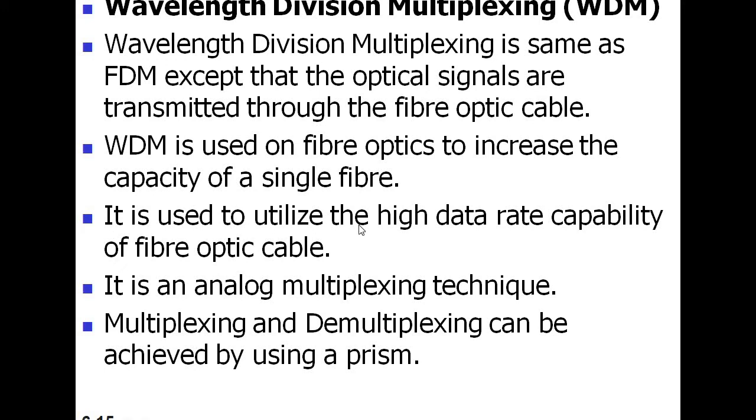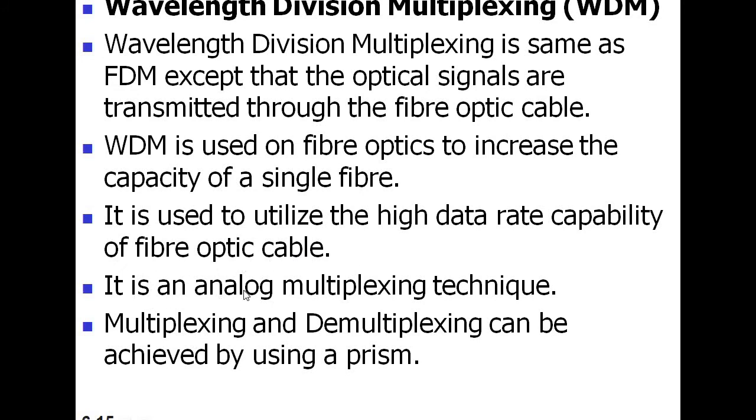That's why it is used to utilize the high data rate capability, because in case of FDM, it is only applicable for lower data rate. That's why we use wavelength division multiplexing, or WDM, to utilize the high data rate capability of fiber optic cable.